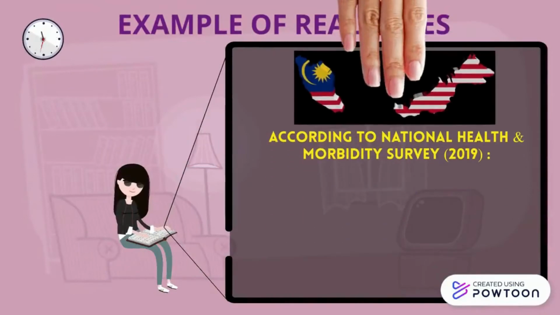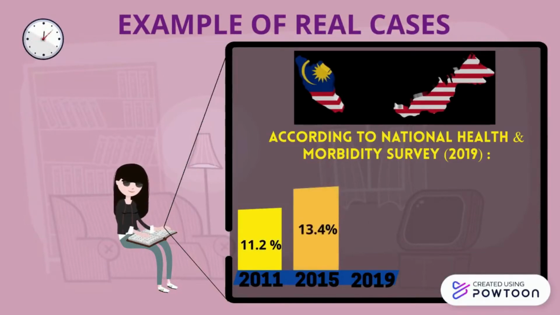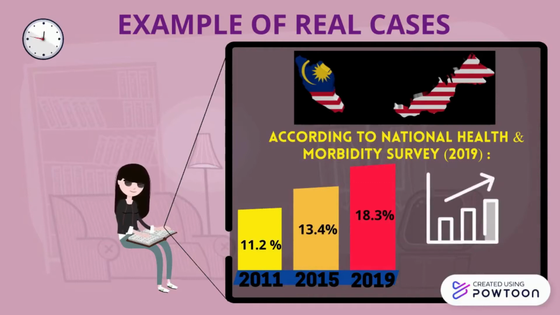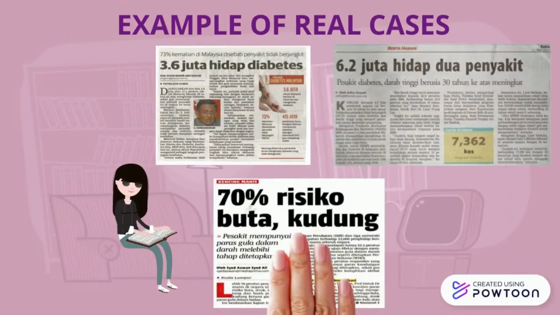Moving on to examples of real cases. According to NHMS in 2019, in 2011, 11.2% cases had been reported, followed by in 2015, 13.4% cases, and lastly in 2019, 18.3% cases have been reported, and the trend of those years keeps increasing. Next, these are some of the news related to diabetes in Malaysia.